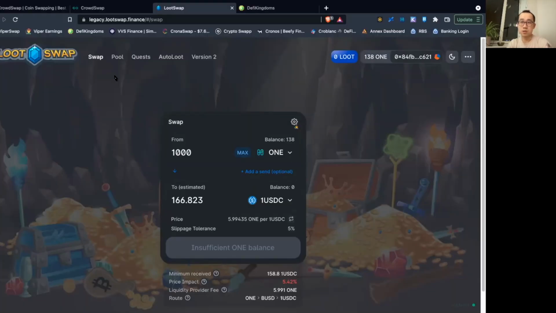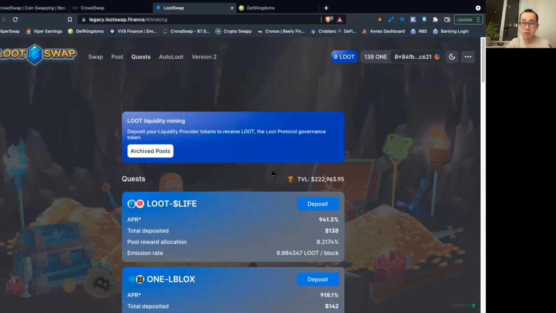And to perfectly illustrate this mistake that a lot of newcomers to DeFi make, I'm going to be looking at the Harmony 1 blockchain, simply because it is considerably more obscure than the more established blockchains like Matic, Ethereum, and Binance Smart Chain. When you're looking at this exchange, we can see that the TVL is very, very low. The total value locked, or the total amount of liquidity deposited in this decentralized exchange, is very low. It's only $222,000, which is nothing compared to DEXs with billions of dollars in liquidity locked.